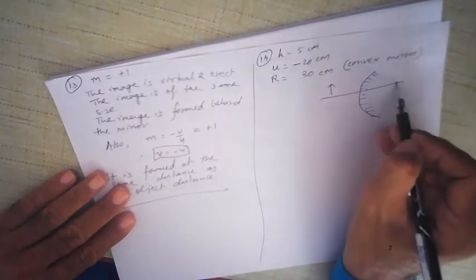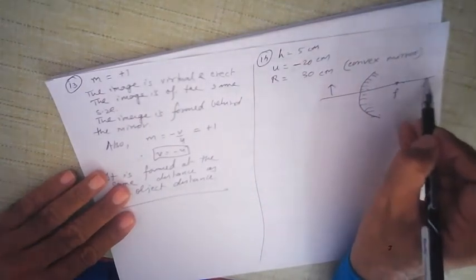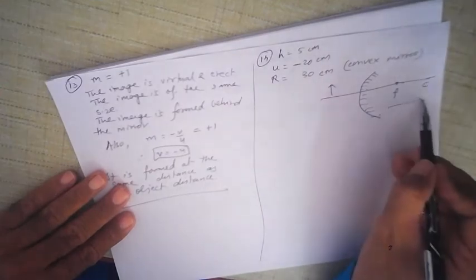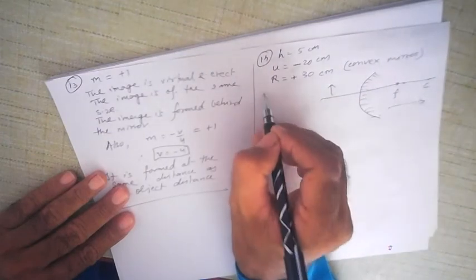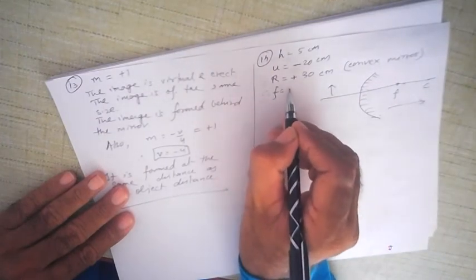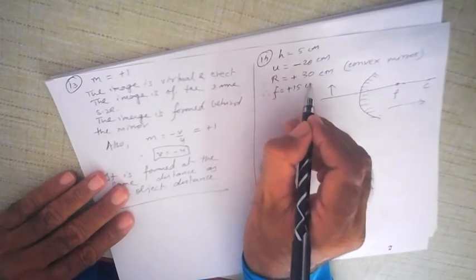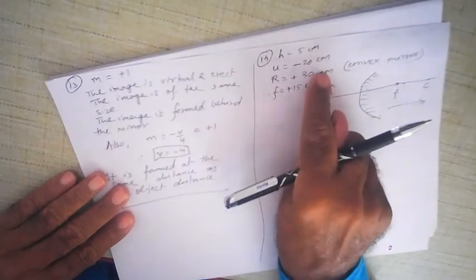The focal length and the center of curvature are on this side, so the distance is measured on this side. So this is going to be positive, and focal length is half the radius of curvature, so it is 15 centimeters. Focal length is always half the radius of curvature.